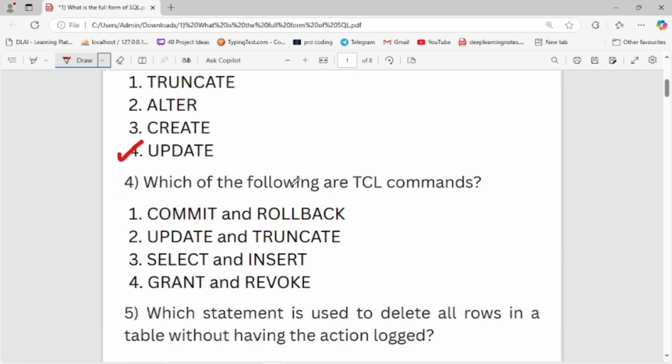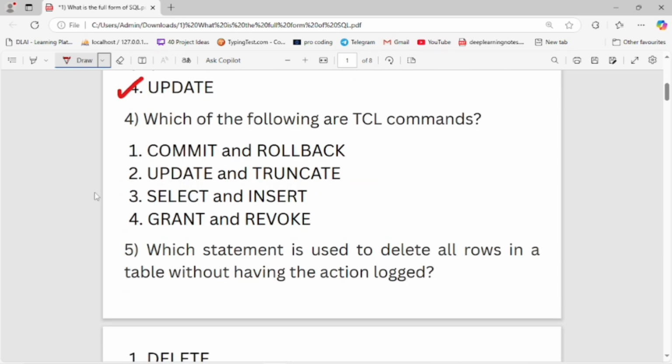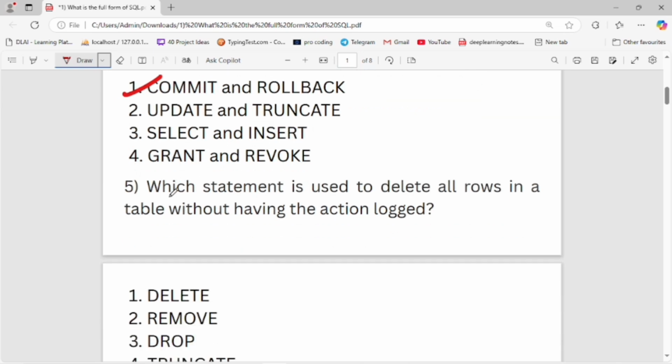Next question, which of the following are TCL commands? First option is commit and rollback, second is update and truncate, third is select and insert, fourth is grant and revoke. First option is the right option for TCL commands, commit and rollback. Now let's move to the next question.